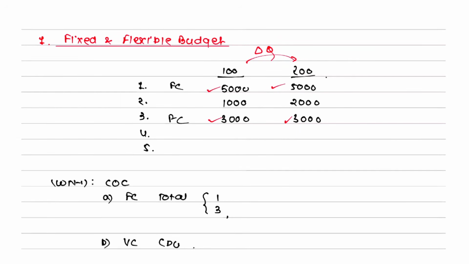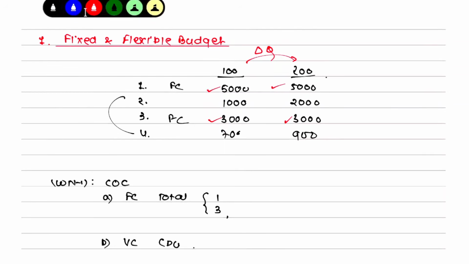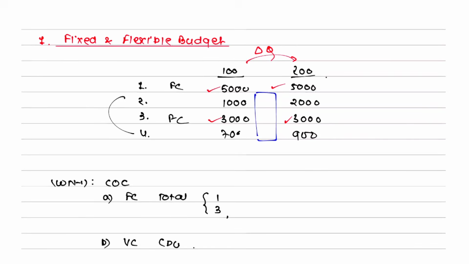100 into 2 plus 500, that is 700. That is going to be 900. So let me keep only this cost. Now we have 4 costs with you. For the remaining, out of these 2 and 4, one will be something that can be variable or it can be semi-variable. For that matter, what will you calculate? CPU. So just tell me the CPU over here. Only of this one you have to tell. Tell me, 1000 upon 100, how much will it come? 10. Everybody please take the calculator and calculate and let me know.